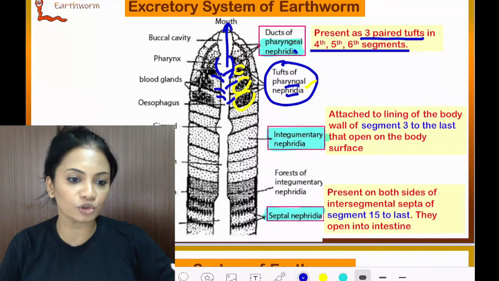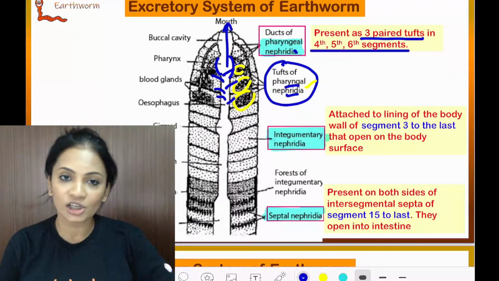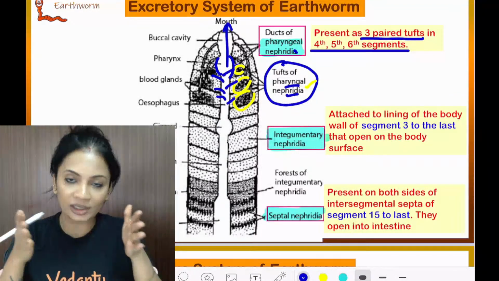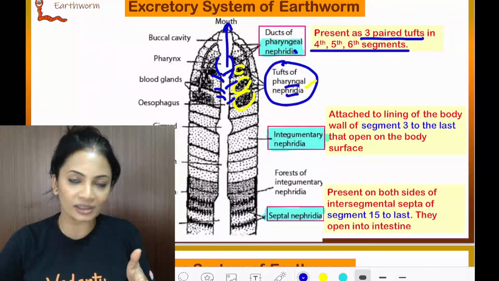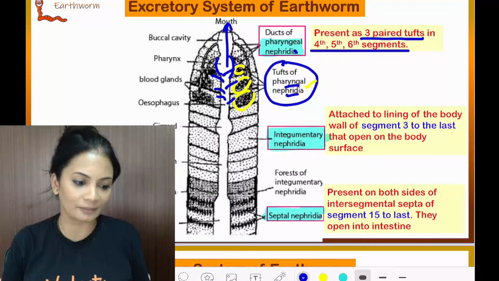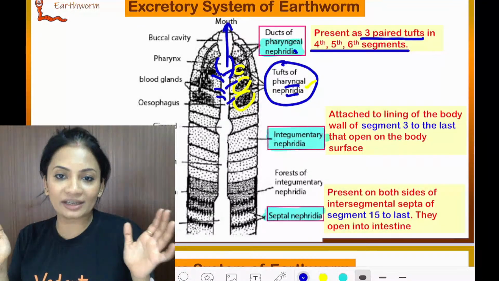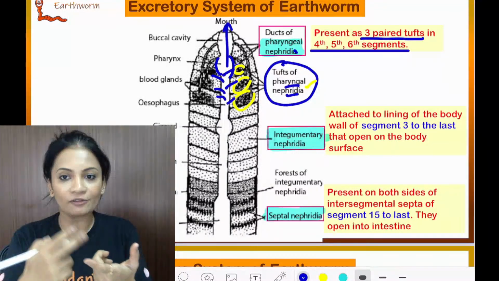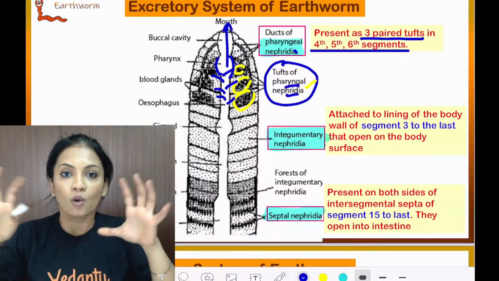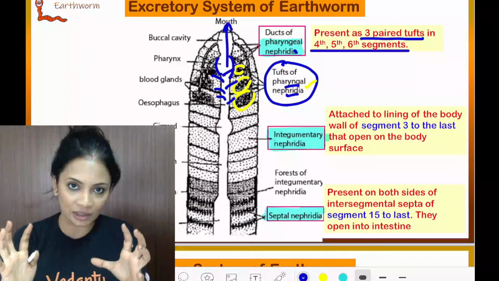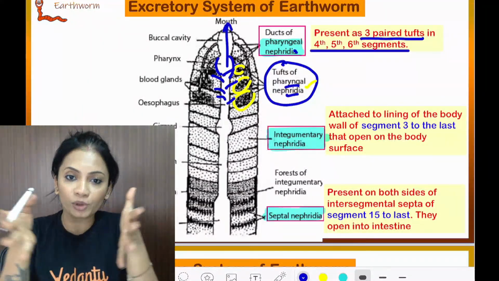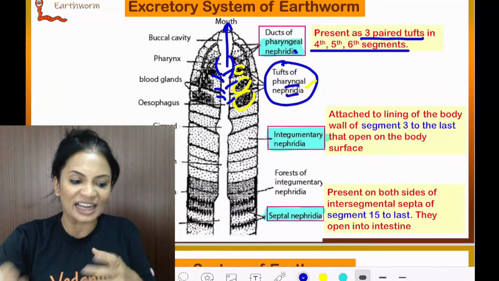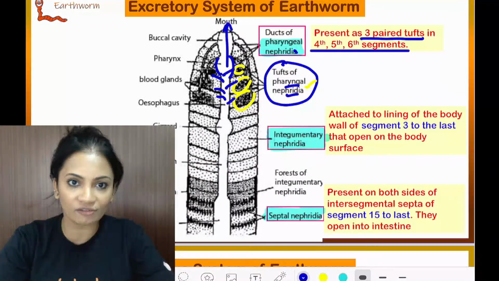How do you remember the segment numbers? This is something you will have to keep practicing. You will eventually remember it. That's why I'm doing it now, so that you read it now, and read it a couple of days before your NEET exam, and you will be able to remember it in the exam. Listen once more: the pharyngeal nephridia are present on segments 4, 5 and 6. Whatever excretory waste is present around it, they will take that waste and put it inside the alimentary canal, and all that waste will be thrown out through the mouth. It's like it is vomiting out the excretory waste.